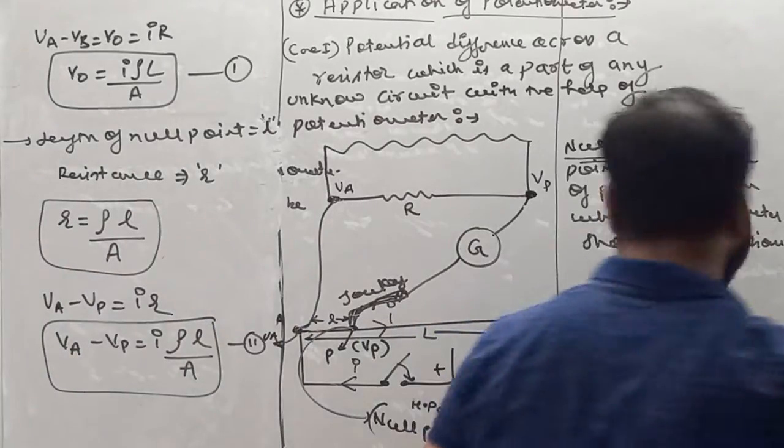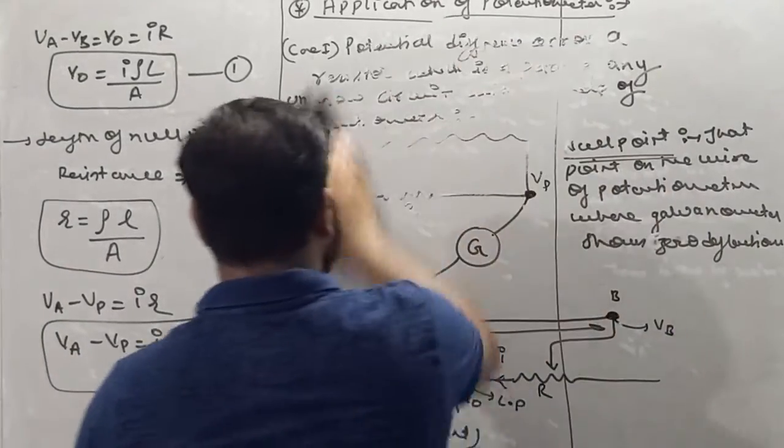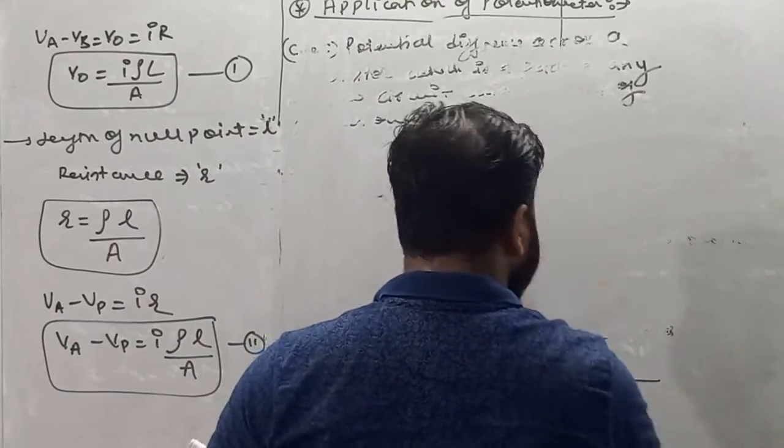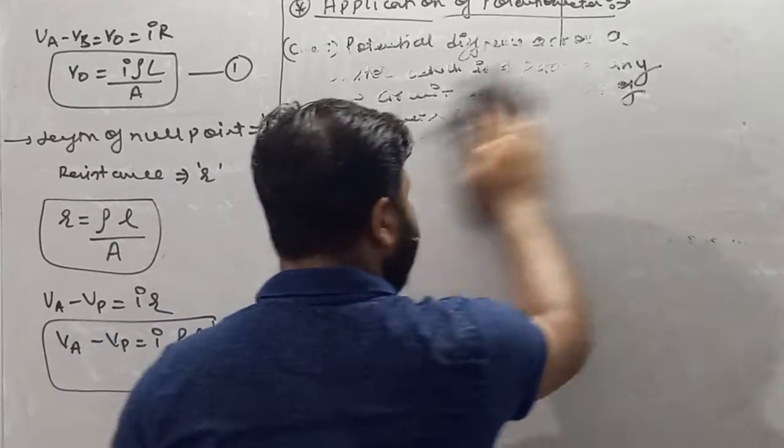So let's divide equation 2 by equation 1 now. Write down, divide equation 2 by equation 1.